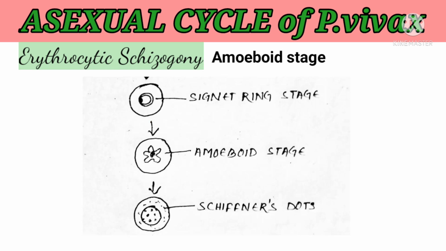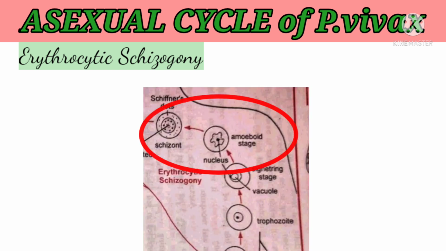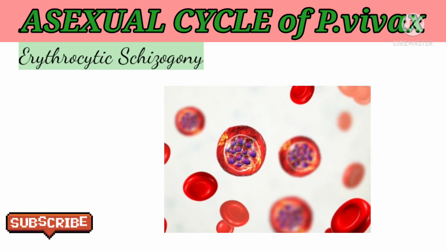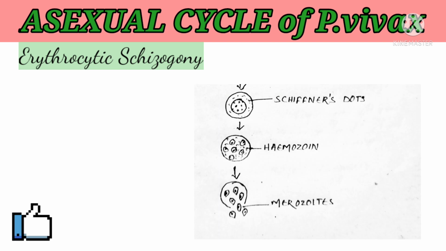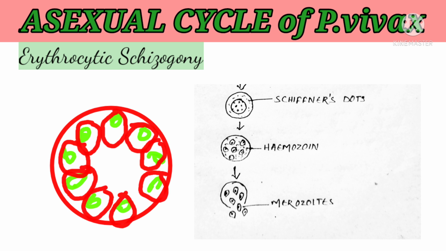Then the amoeboid stage, where the signet trophozoite develops into an amoeboid trophozoite and puts out pseudopodial processes into the cytoplasm of the RBC. After the active feeding stage, it becomes rounded, grows in size and becomes a schizont. The schizont undergoes schizogony, where its nucleus divides to form 12 to 24 nuclei, arranged at the periphery with cytoplasmic masses surrounding them.